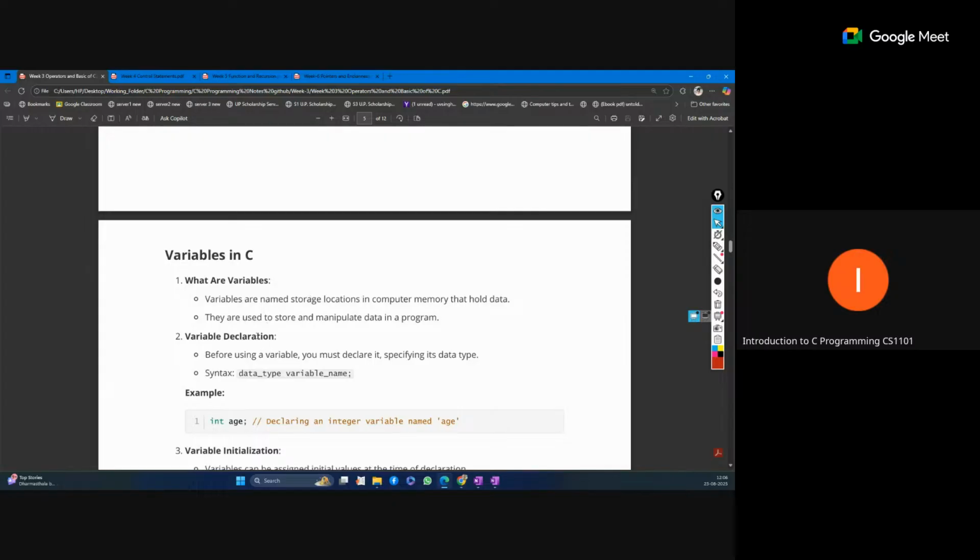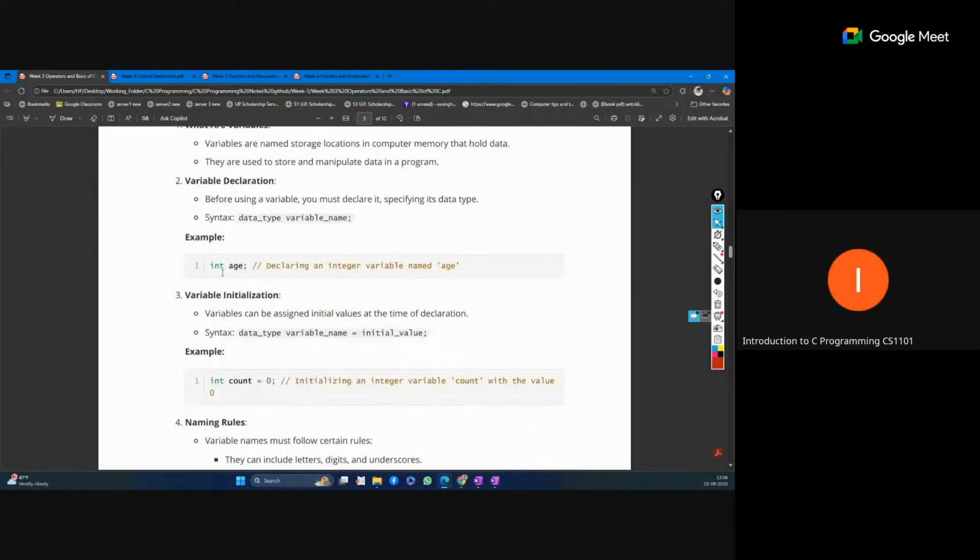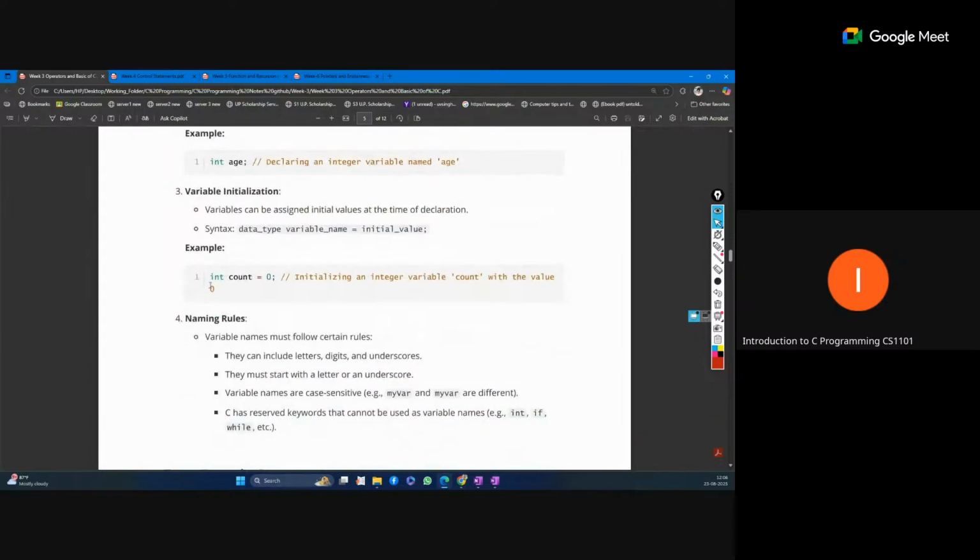So these are variables. Variable declaration, you know that first we define the data type, and then the variable name. So what type of data will that variable actually point to? Variable initialization, for example count equal to 0. Initialization means when we assign the first value to the variable. So that is just initialization.